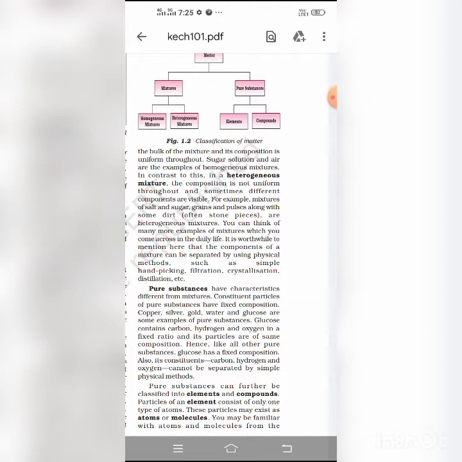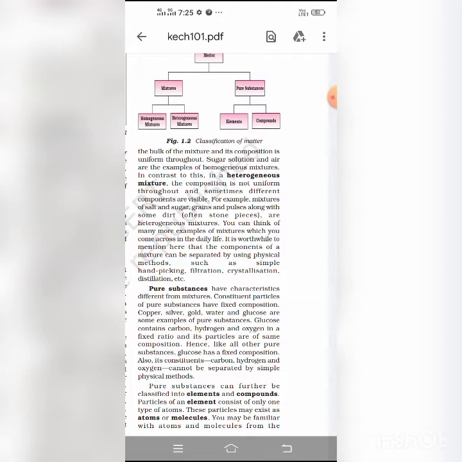For example, hydrogen is a combustible gas while oxygen is a supporter of combustion, but their compound water is neither combustible nor a supporter of combustion. Chemical compounds generally possess sharp melting and boiling points, and the formation of a compound is associated with the absorption or evolution of heat, light or electricity. For example, the formation of carbon dioxide occurs with the evolution of heat.